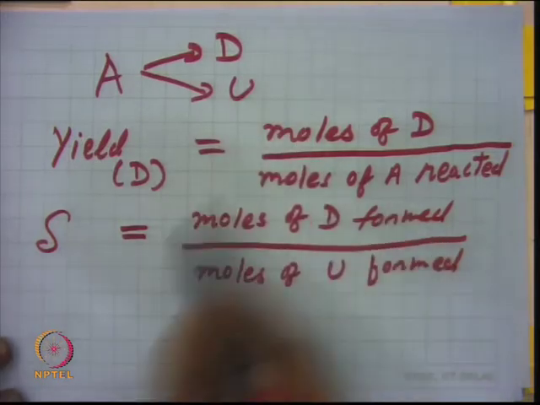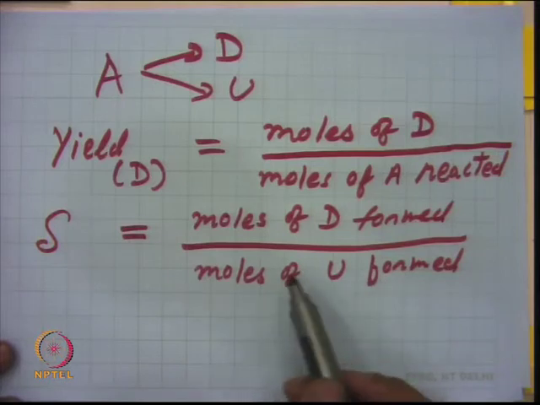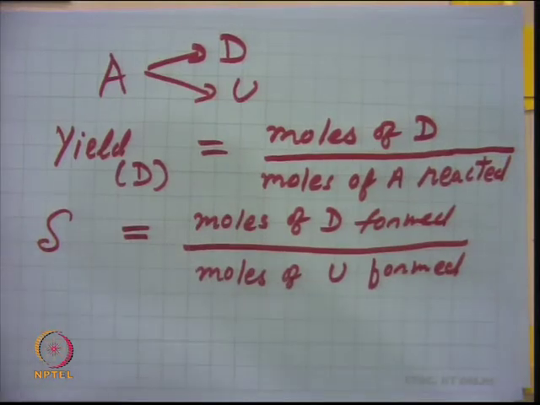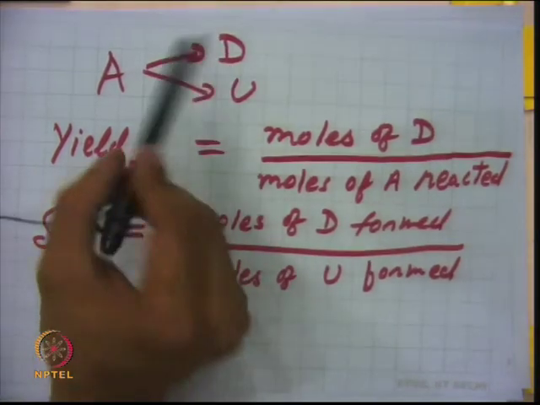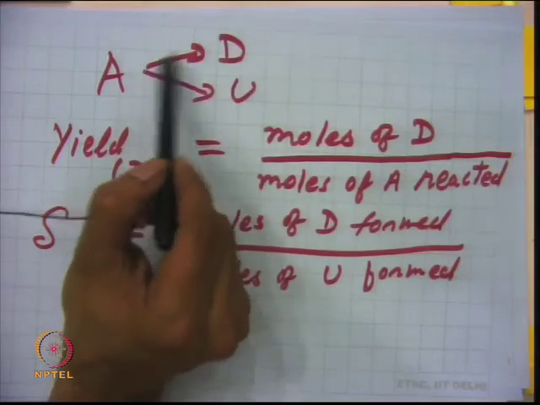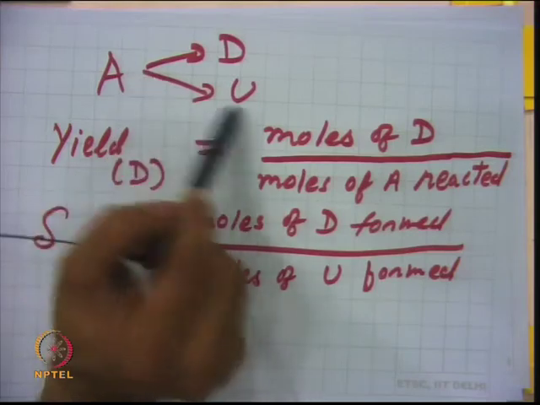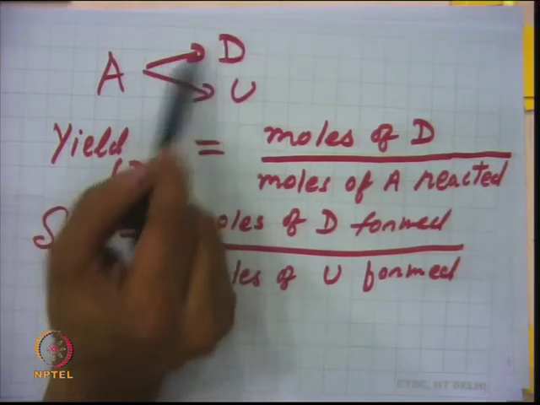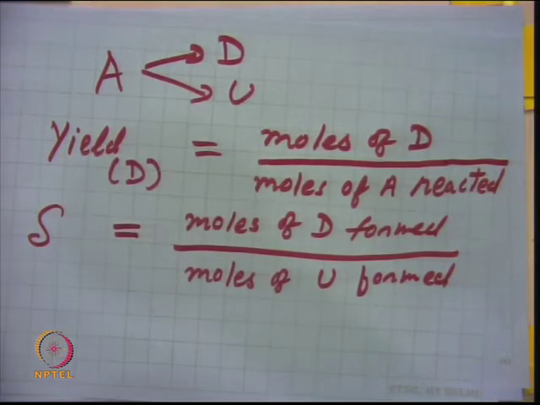We have to maximize this D formed per unit moles of U formed, and that is again a function of your temperature-time relationship, because of deactivation. The rate of formation of D will be different, the rate of formation of U will be different, and deactivation, minus dA1 by dt for this and minus dA2 by dt for that, will be different. The order of deactivations may be different, and deactivation kinetics may be different. So, it will depend on the overall mechanism of the main reaction as well as the mechanism of the deactivation reaction, and the objective will be how to maximize this selectivity.